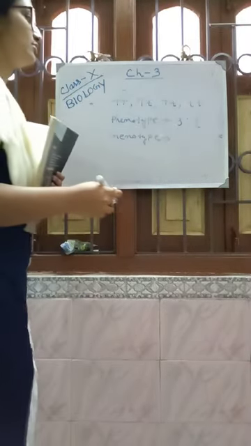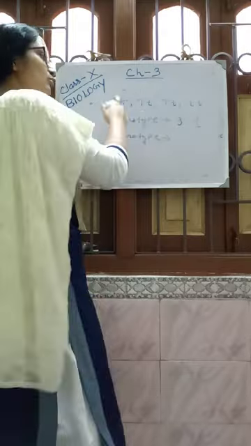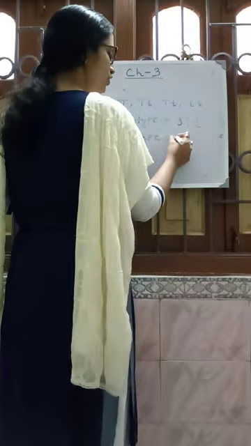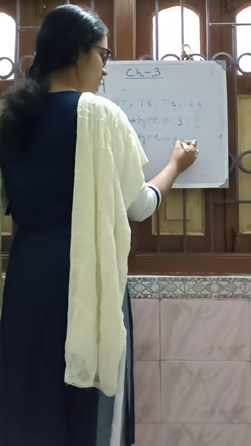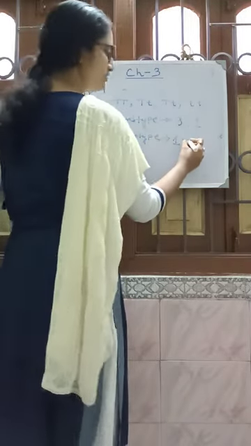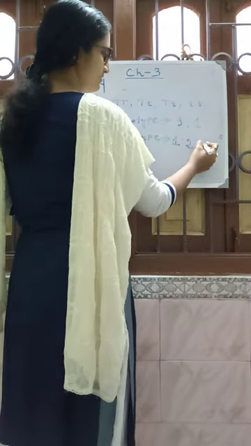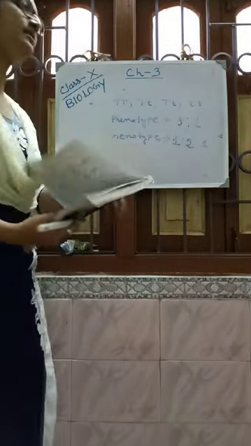Genotype means whether it is homozygous or heterozygous. See here, this one is tall. Okay, one. And this is the same genotype. Two, the genotype is different. This is the ratio. Very much important.